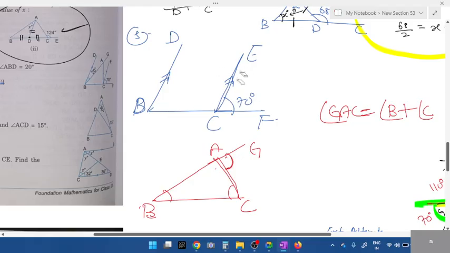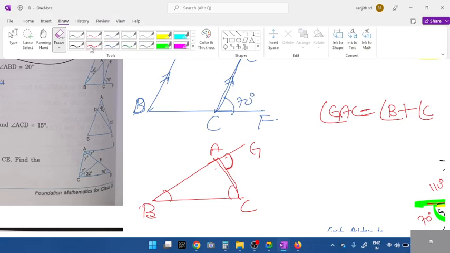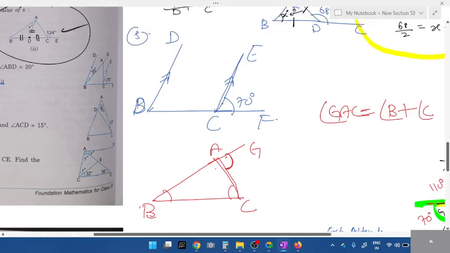Where is the parallel line? Which angle is touching the parallel line, students? What's the angle given? 70. If I pull this line like this, 70 and 70. This C is one set of parallel line. BD is another set of parallel line. How can you relate them? What did I tell you all? If you want to relate two sets of parallel lines, which pair do we use? Interior, corresponding, vertically opposite. Which one?